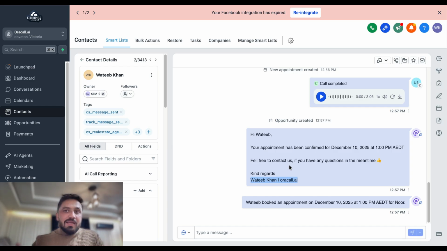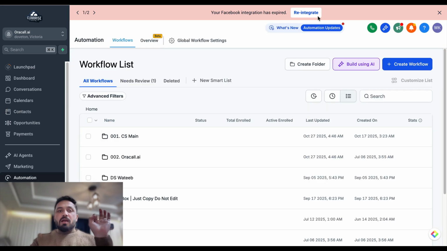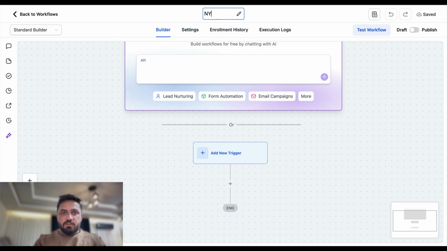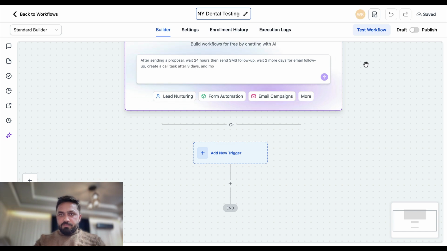Now we're going to make the AI call the patients, which means I will be calling myself. How can we do that? How can we set up the automation for that? We're going to come to the workflows here in automations. We're going to create a new workflow. I'm going to say create from scratch. Say it's New York Dental Testing, and I'm going to make it publish.